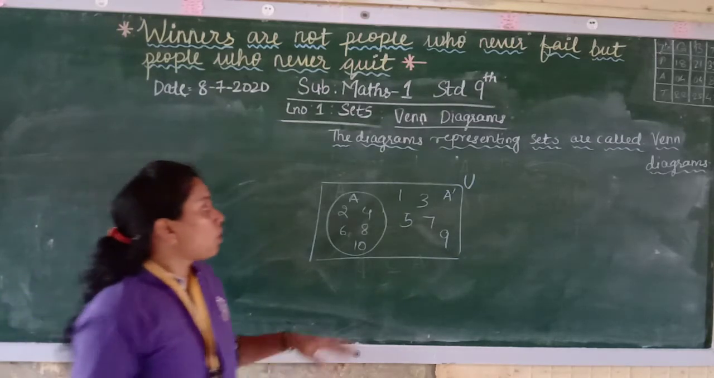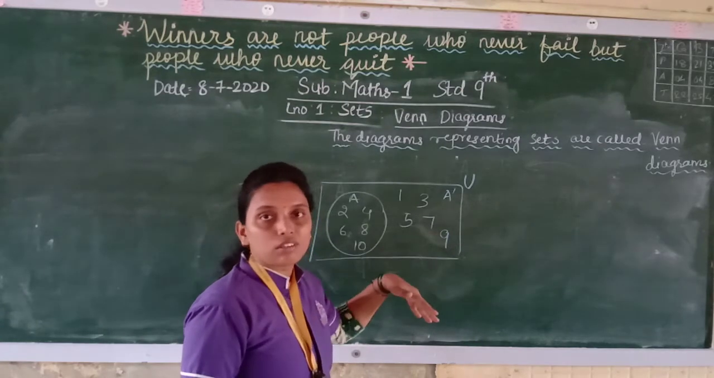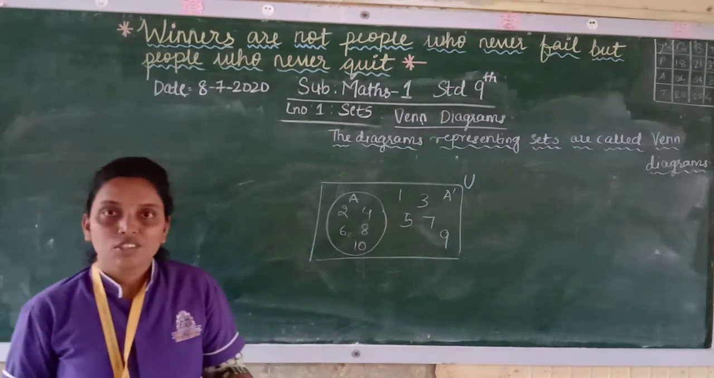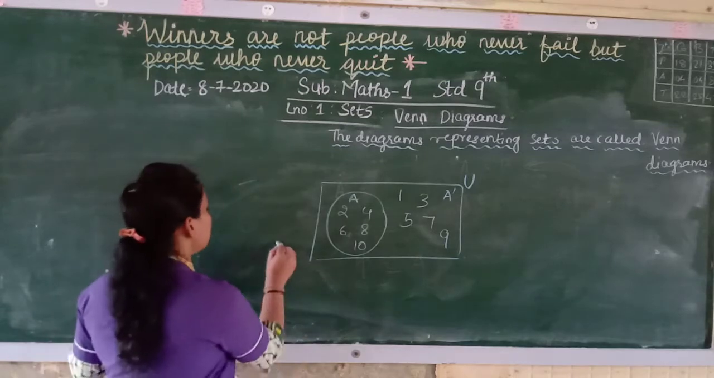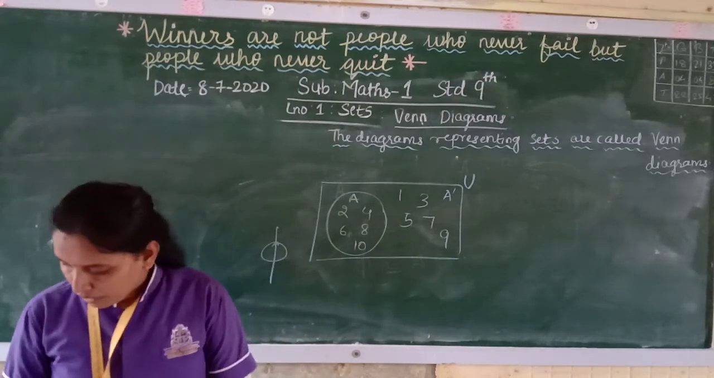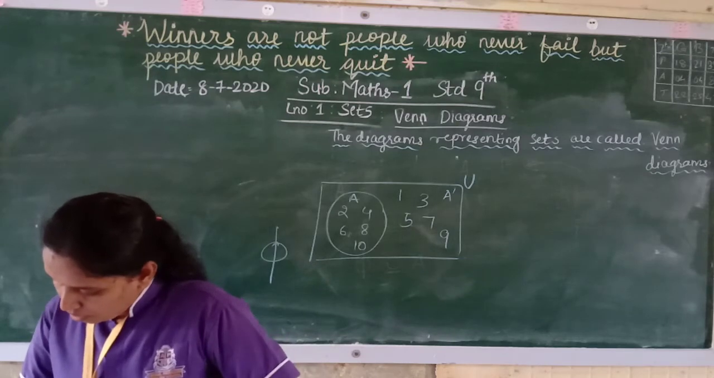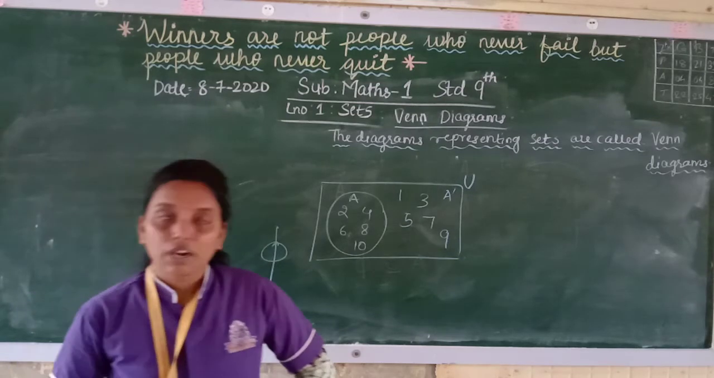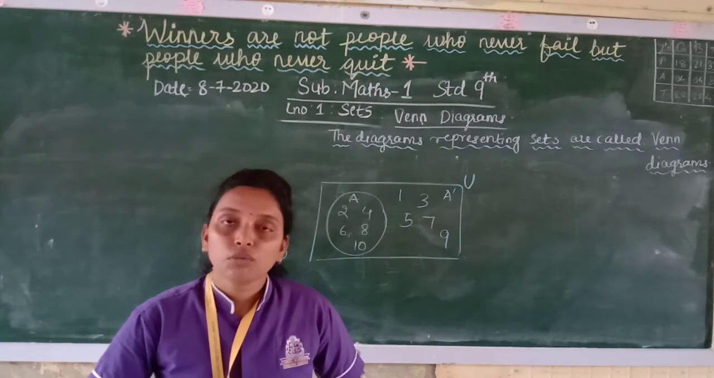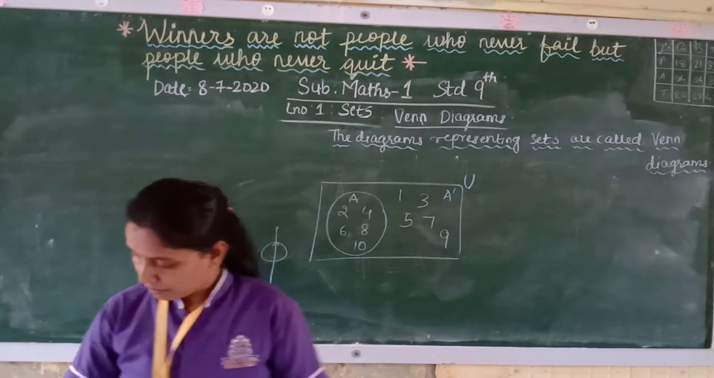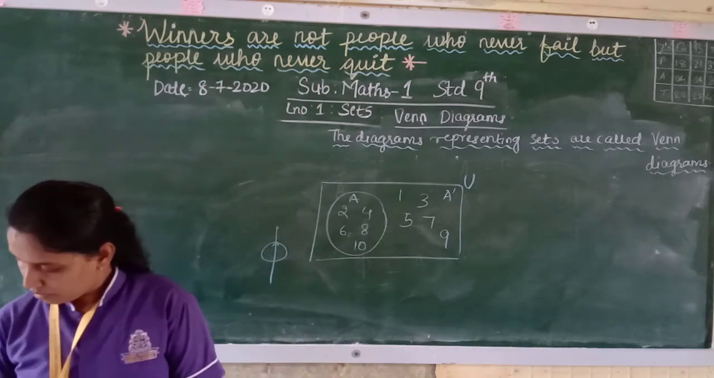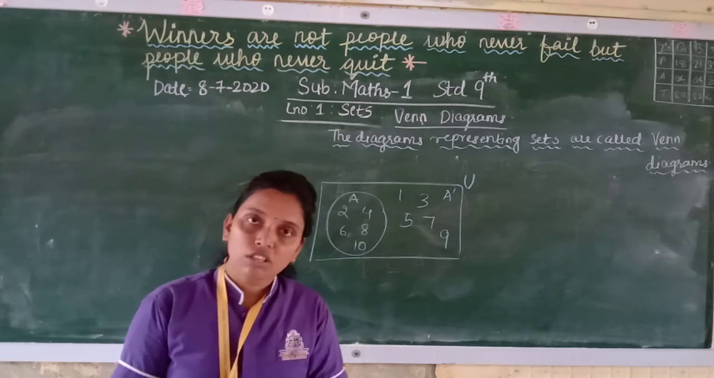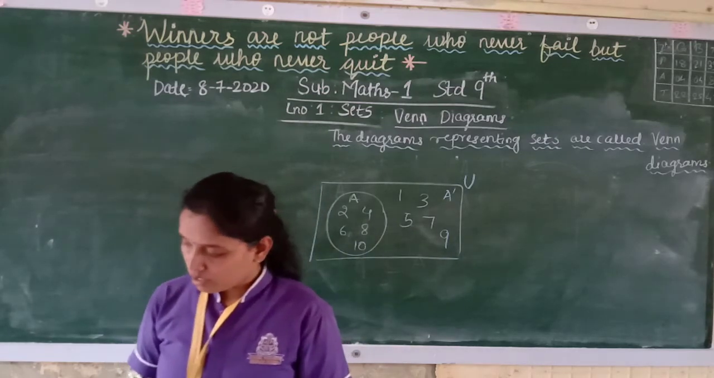See, complement of means what? We have to take out all the numbers. If from the universal set we take out all the numbers, then nothing will be left. So it will be an empty set, and empty set is denoted by this symbol, known as phi. Now the complement of the empty set will be U, that is the universal set. Empty set means nothing, so if from the universal set you remove nothing, all the elements present in the universal set will remain.